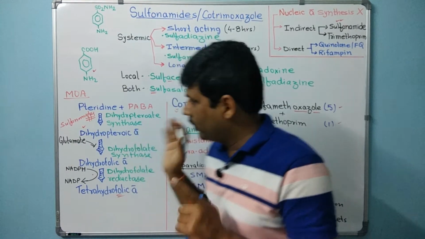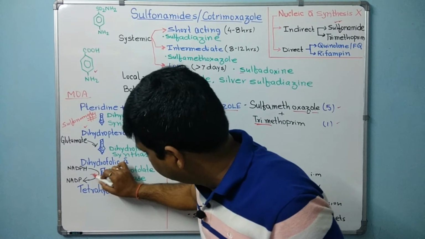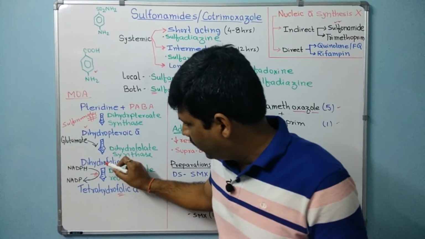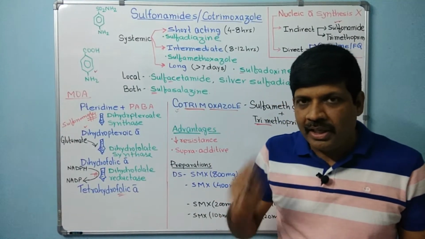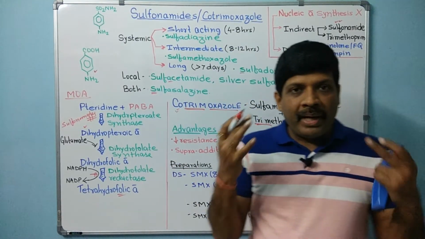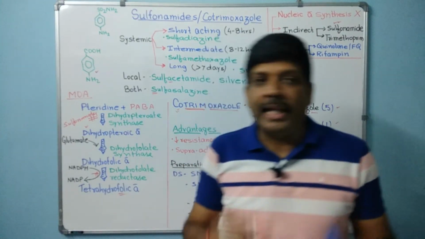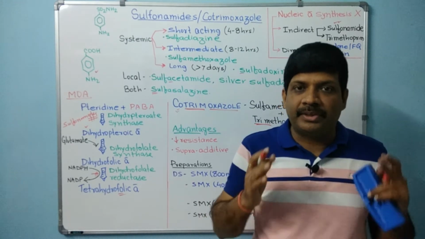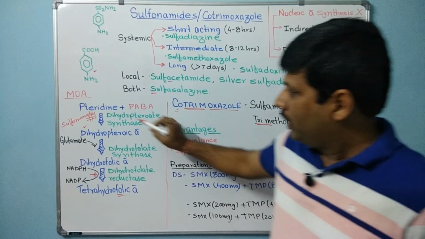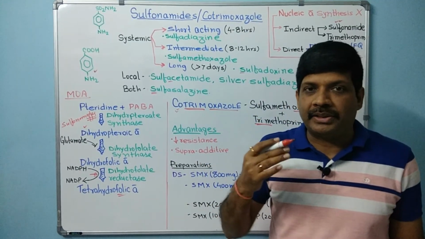Now coming to the mechanism of action of the same drug. This drug acts over this stage. Trimethoprim inhibits the conversion of dihydrofolic acid to tetrahydrofolic acid by inhibiting the enzyme dihydrofolate reductase. So when you combine these two drugs, one acts over this stage and another acts over this stage, and this is called a sequential blockade pathway. So it's a classical example of sequential blockade, where one drug acts at this stage and another acts at this stage and gives the bactericidal action.